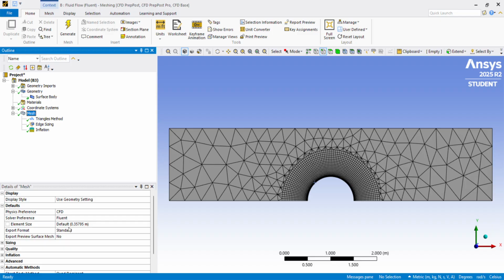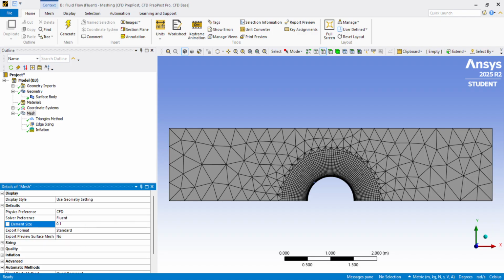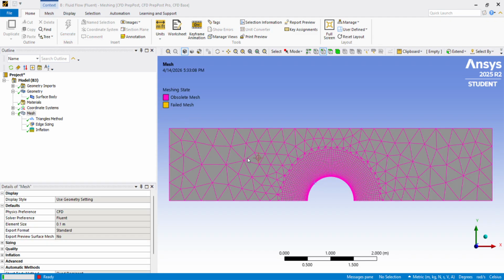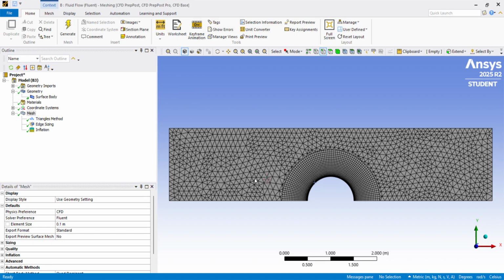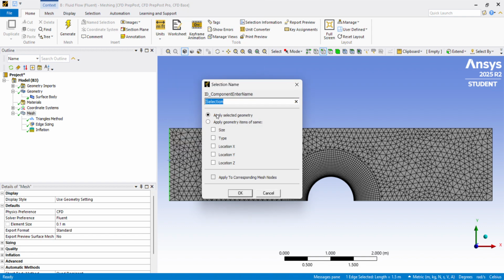You can come into mesh and change the element size, say 0.1. Go ahead and generate. Now it makes everything a little bit tighter. From here we can start naming, so I'll select this edge. This will be velocity inlet.